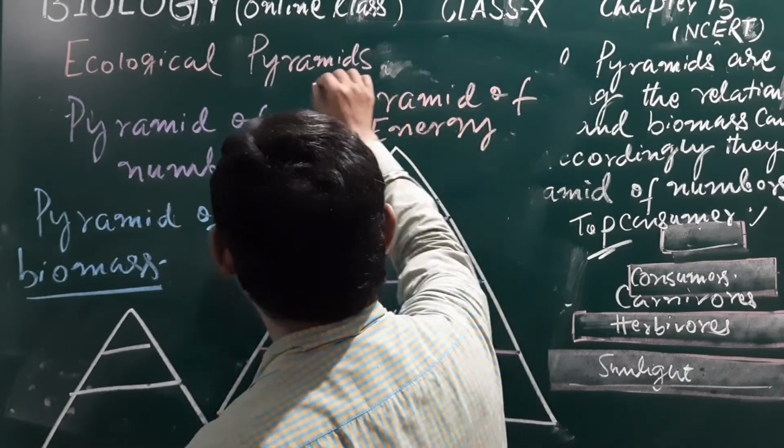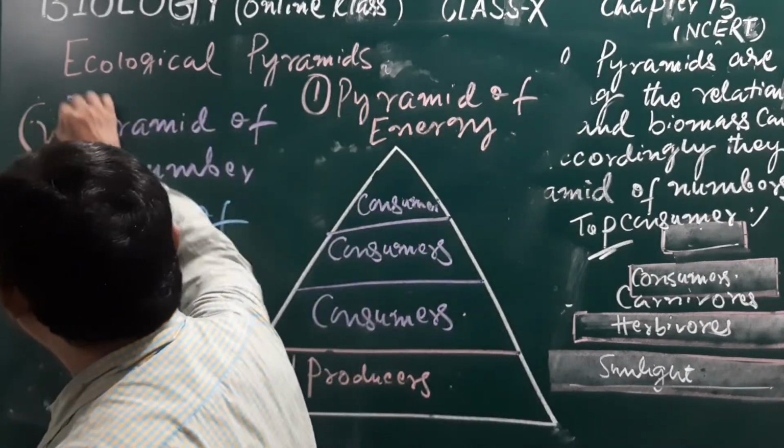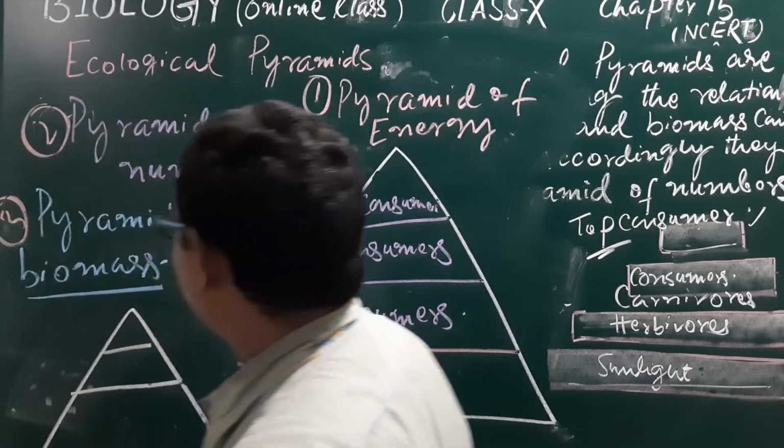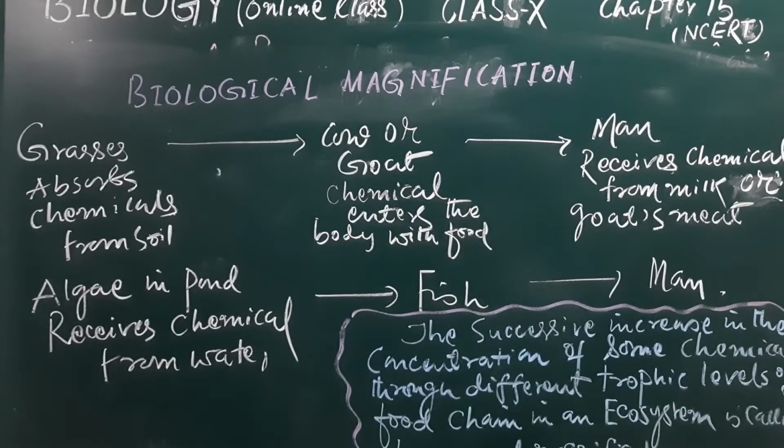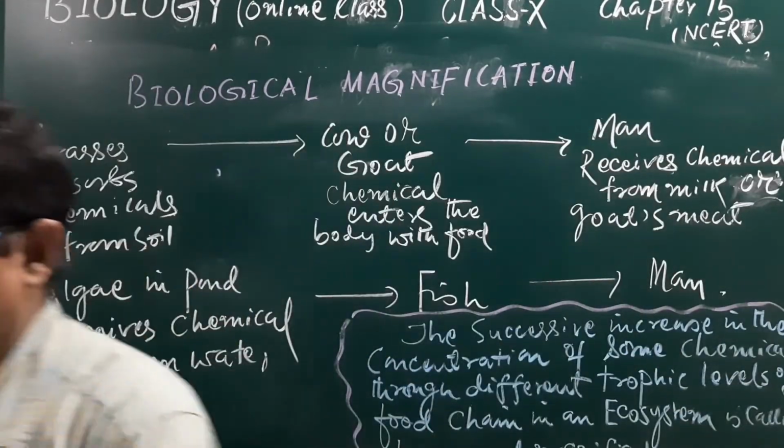There are three. 1, 2, 3. In this way, we have seen the ecological pyramids. Now, come to know about the biological magnification.